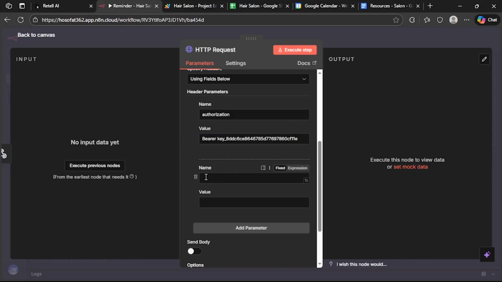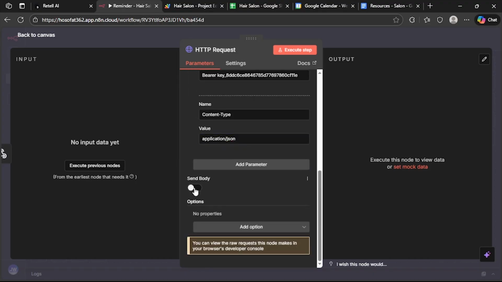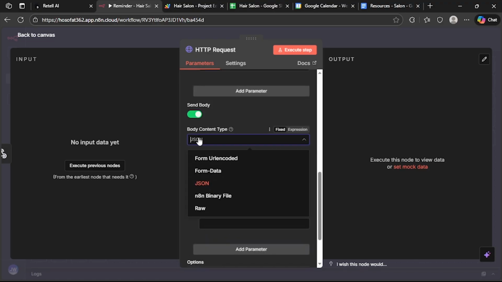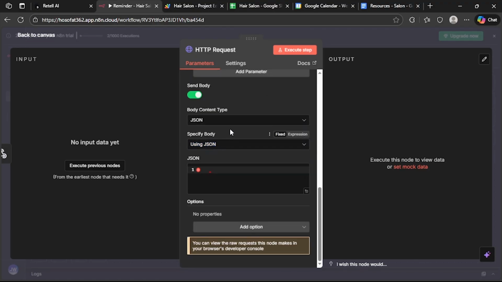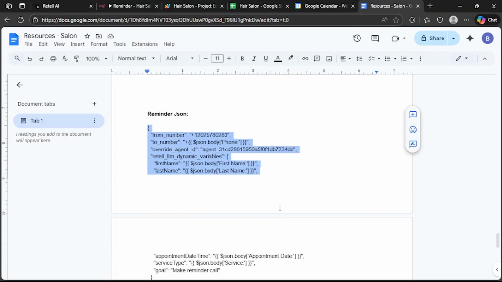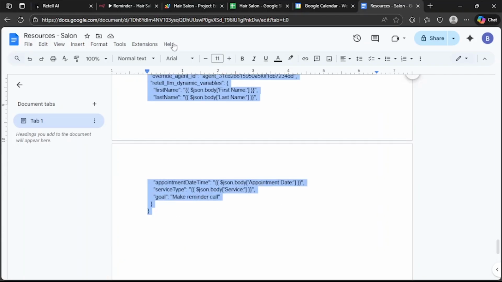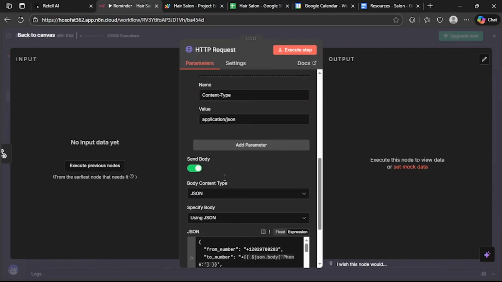Click on add new parameter, name, write content type. For the values, write application/json. Enable send body, choose JSON. For the specify body, choose using JSON, and you will see an interface like this. Now I will provide you the JSON in the resources. Copy this JSON from here and paste it in here.